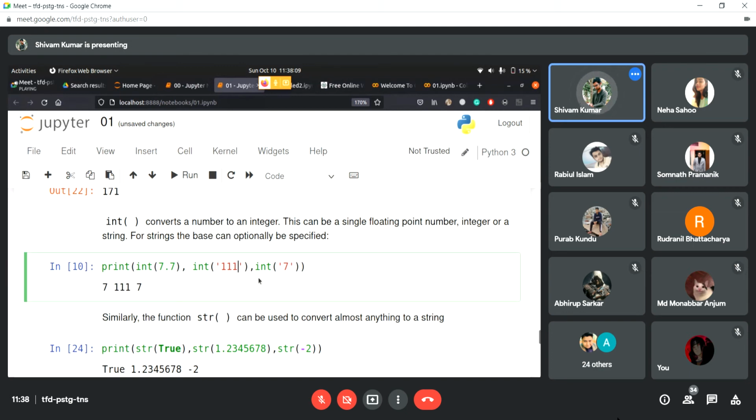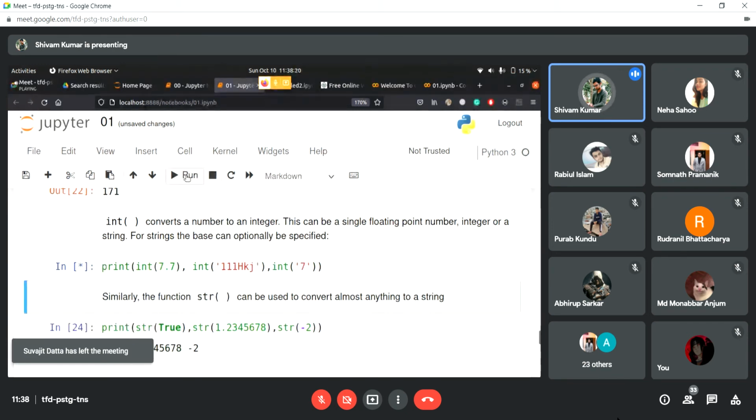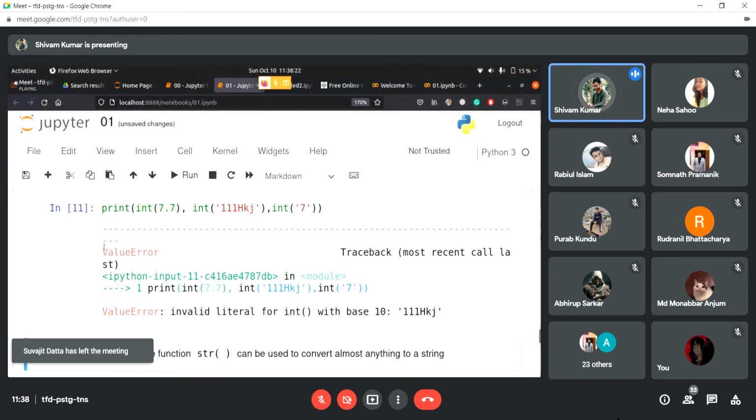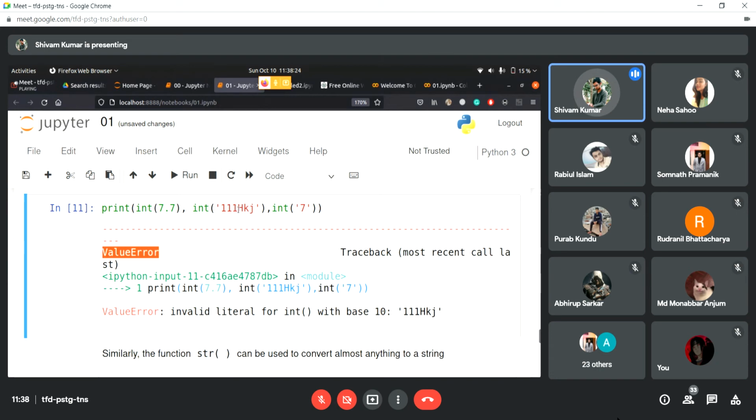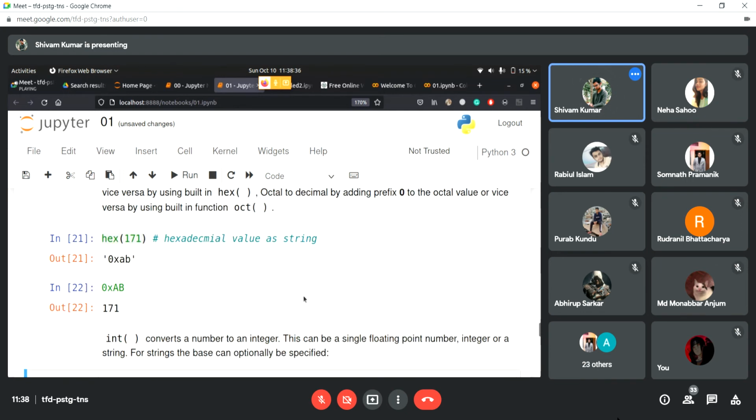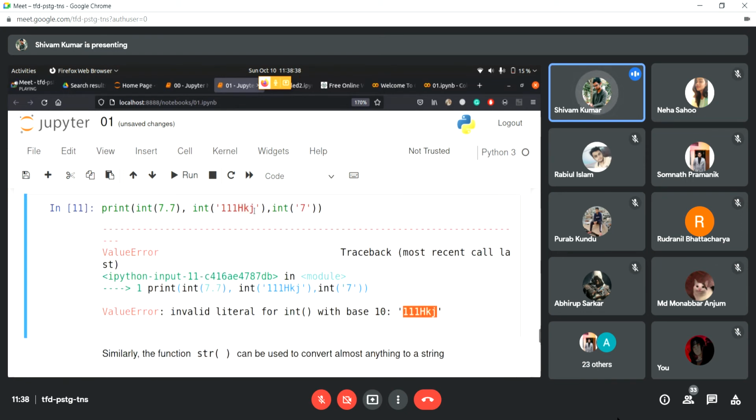But keep in mind, it doesn't work if you give it something like HKJ, an actual string which cannot be converted into an integer. It gives a traceback, an error, a ValueError. It is saying that it doesn't know what this HKJ is. It even says invalid literal for int with base 10. So it doesn't know how to represent this in base 10. Just keep this in mind whenever you're converting any number into an integer.